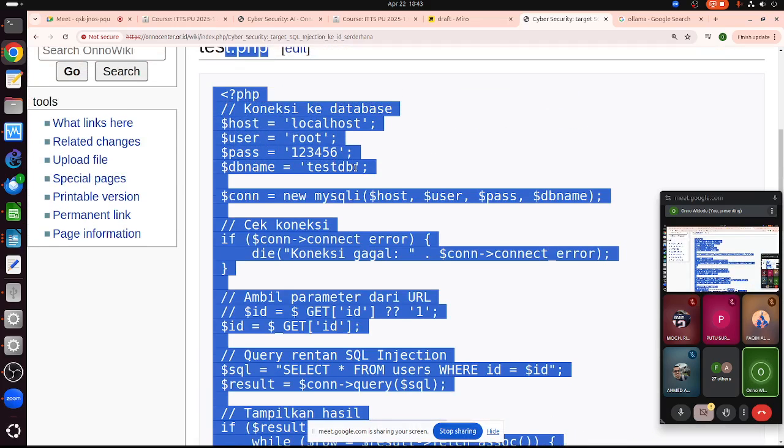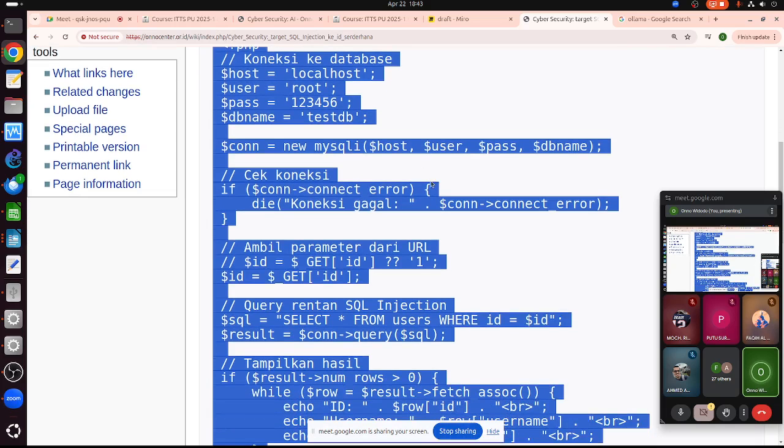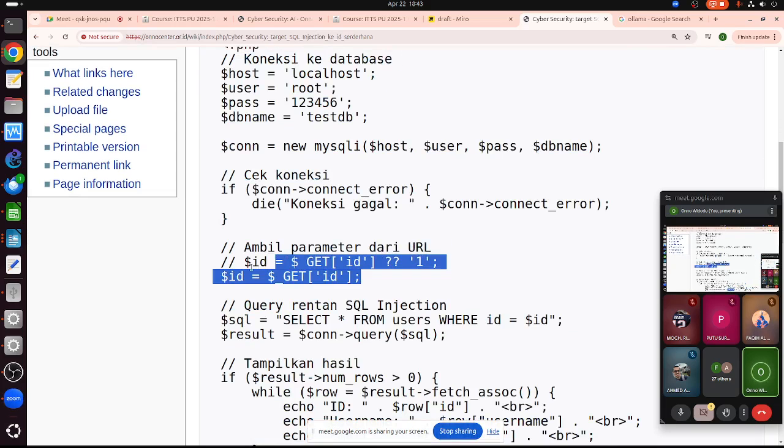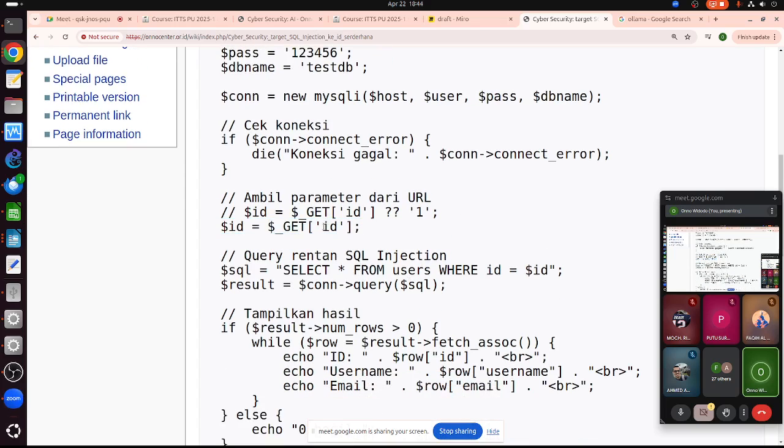So we need to write the PHP file, and we attack the PHP file, and make sure that in this part, when it reads the parameter id like this, there is no sanitization, no validation, no filtering, nothing.